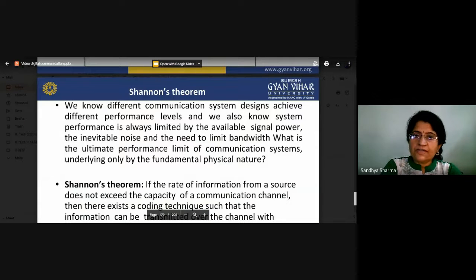What about Shannon's theorem? We know different communication system designs achieve different performance, and we also know system performance is always limited by the available signal power, the inevitable noise, and the need to limit the bandwidth. So what is the ultimate performance limit of a communication system, determined only by fundamental physical nature?